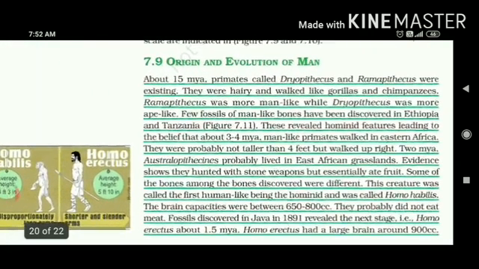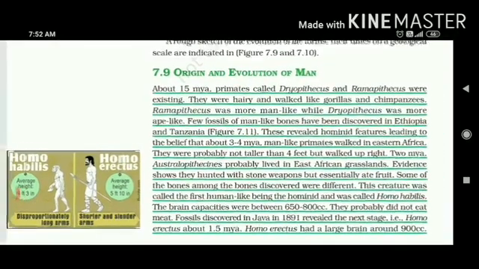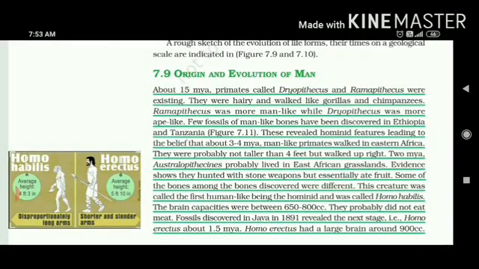Now let's talk about the last topic of this chapter, and an even more interesting one, origin and evolution of man. About 15 million years ago, two primates, Dryopithecus and Ramapithecus, were existing.